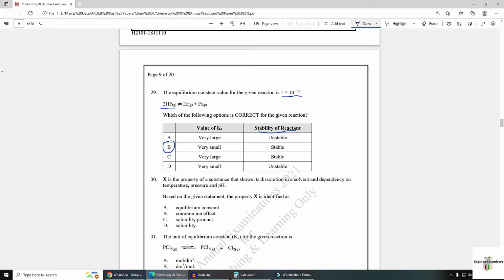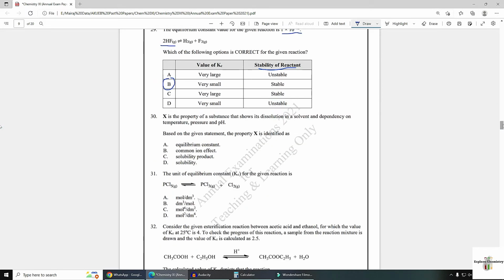Number 30. X is the property of a substance that shows its dissolution in a solvent and its dependency on temperature, pressure and pH. Based on the given statement, the property X is dissolution in a solvent. It is actually solubility. Option D is the answer. Solubility depends on temperature, pressure and pH value also.